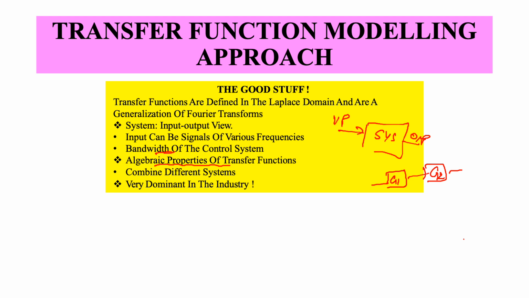All these properties let me combine different blocks primarily because of this algebraic nature. It allows us to do a lot of interesting things by combining different blocks or subsystems, and we can build more and more complex systems. And of course, as I said before, this is very dominant in industry. You can take any advanced industry in the world today, and transfer function modeling is the single most important aspect when you come to control of any system. So this is the good stuff.